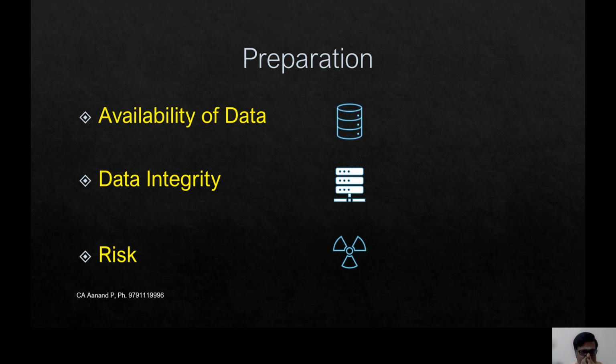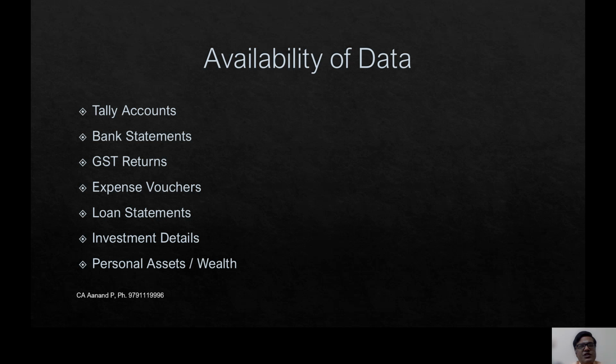So next comes the preparation part. In the preparation part, the availability of data, data integrity, and the risk associated with the data are the three main areas which we should look into. When it comes to availability of data, we should see whether the accounts, Tally accounts, are drawn up, and whether they are providing bank statements, GST returns, expense vouchers, loan statements, investment details, and personal assets or wealth details properly.